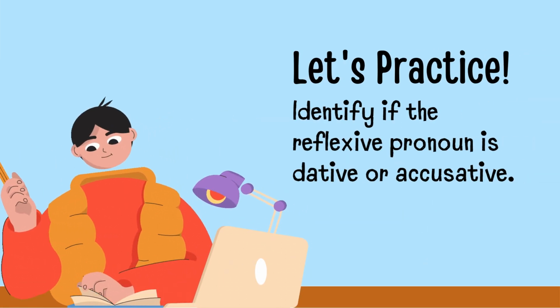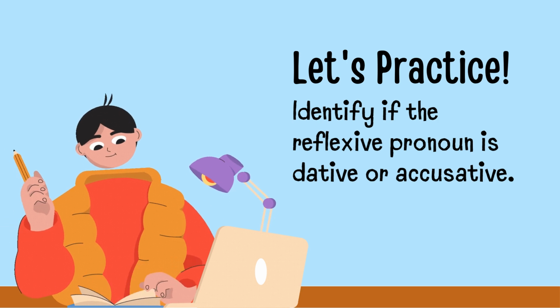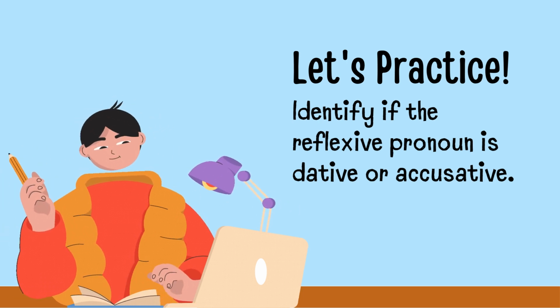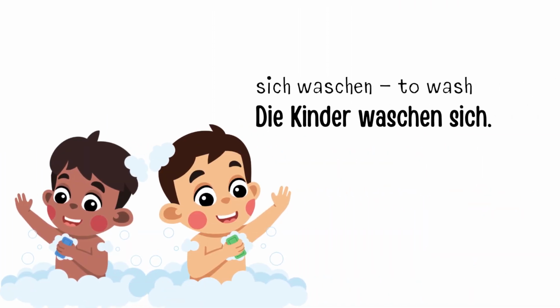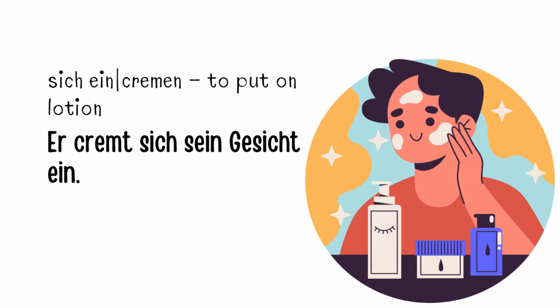Let's practice. Identify if the reflexive pronomen in the sentences is dative or accusative. I'll do the first one with you. Die Kinder waschen sich. In this sentence, there is no direct object, so the reflexive pronomen sich is accusative. Now it's your turn.